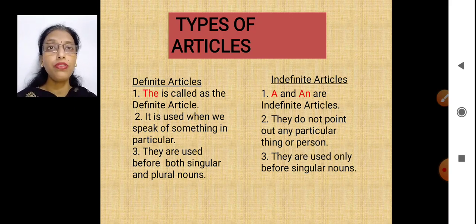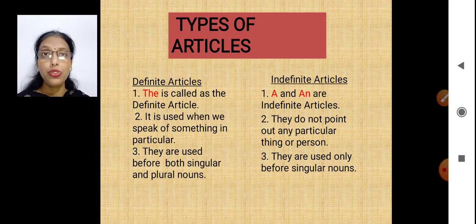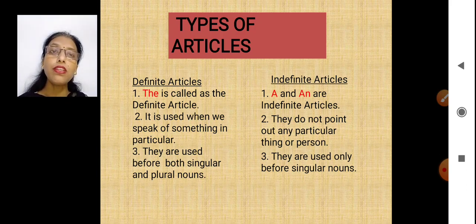Okay, if I'm talking about only my bag, what will I say? The bag. If I'm talking about just your bag, then I'll say the bag. So I'm talking about something in particular, then I'm using the. And it's used before both singular as well as plural nouns. Yes? Take the example I just used, bag. If I'm talking about just one bag which is lying there in the class, what will I say? The bag which is there in the class belongs to whom?